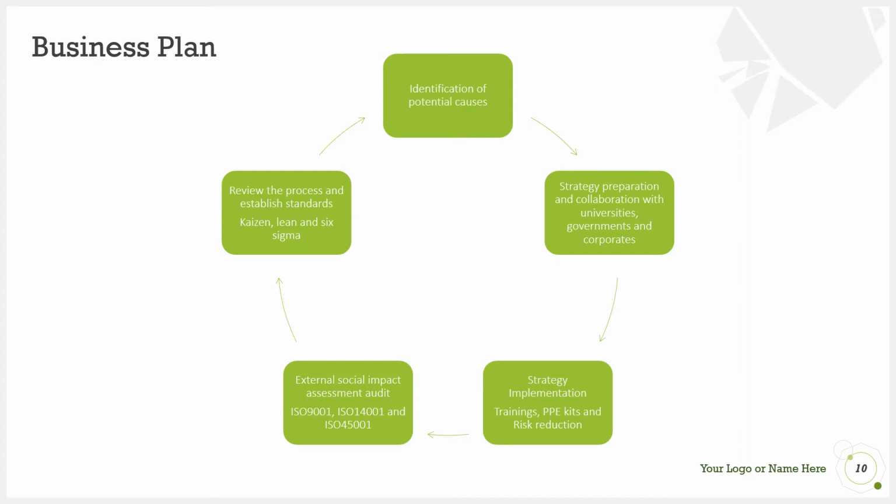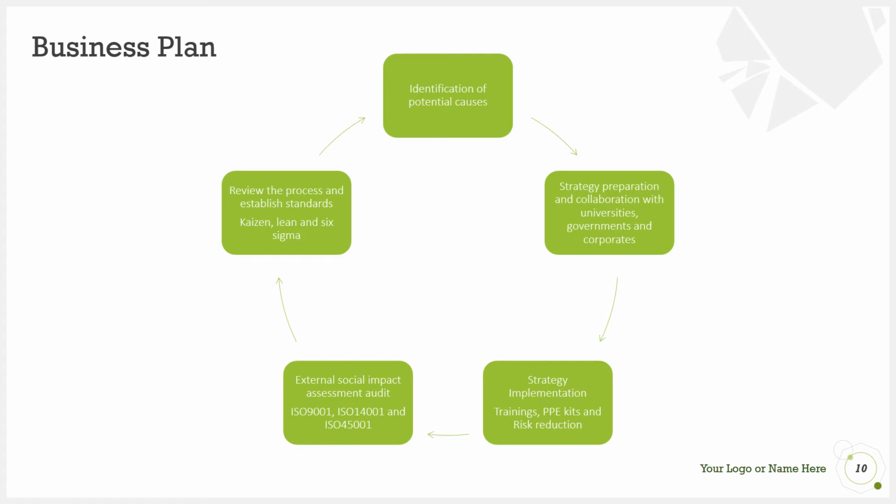Next is the implementation of the strategy. During the implementation, we do training, we supply PPE kits, and we try to reduce the risk. Next is the external social impact assessment audit, to validate our work and find any gaps in it. So we'll go for an external audit agency. They conduct ISO audits on our work and certify that we are doing the right work, which shows the quality of our work and how committed we are to it.